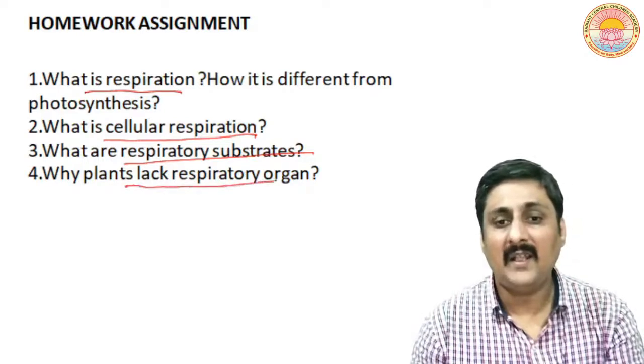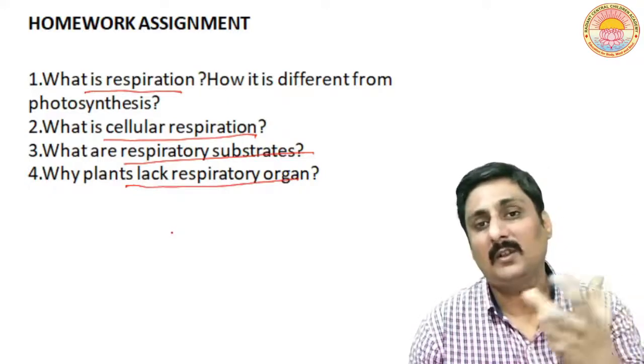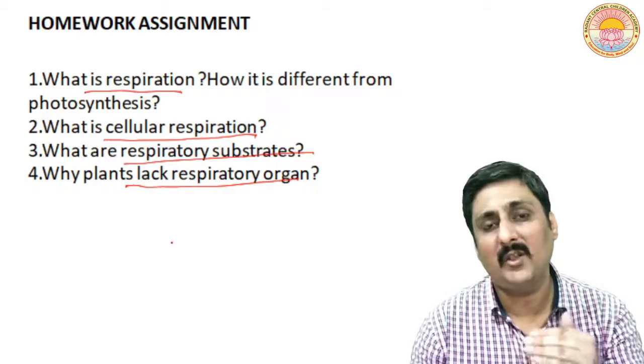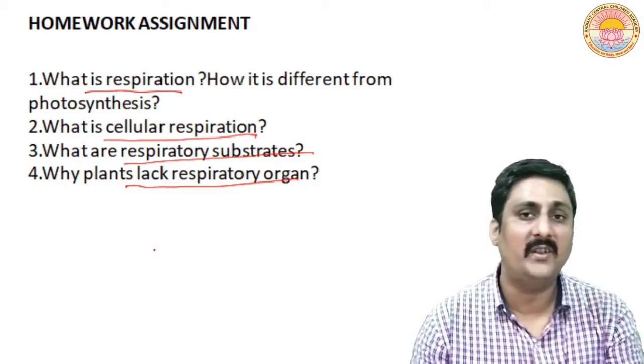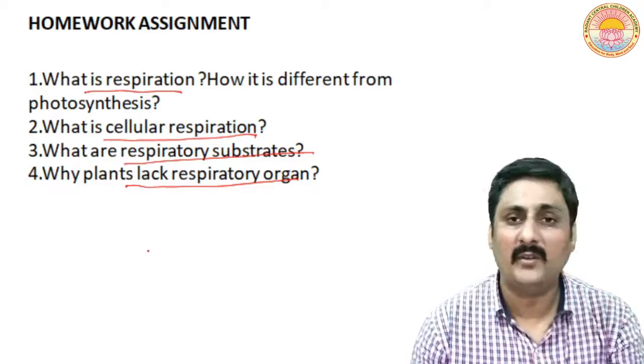Why do plants lack a respiratory organ? This I have already told you, that majority of the plant cells are located very near to the plant surface where oxygen is already available.